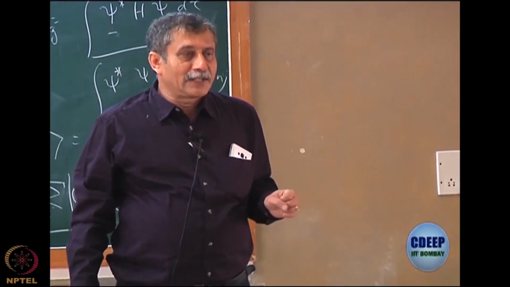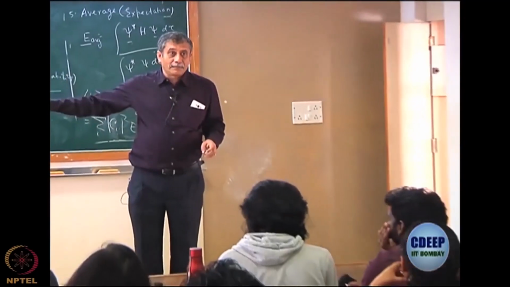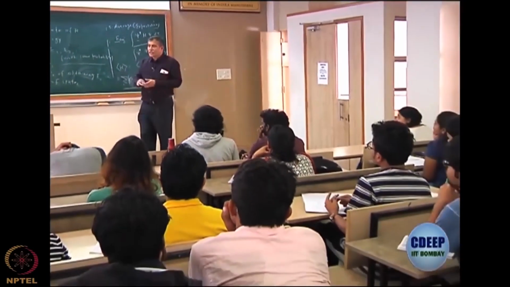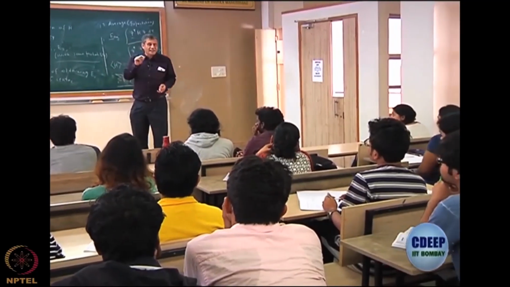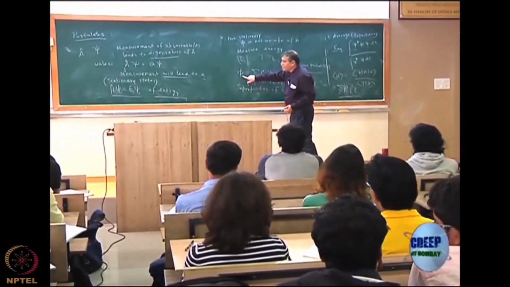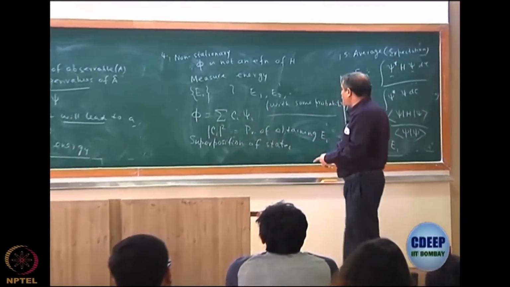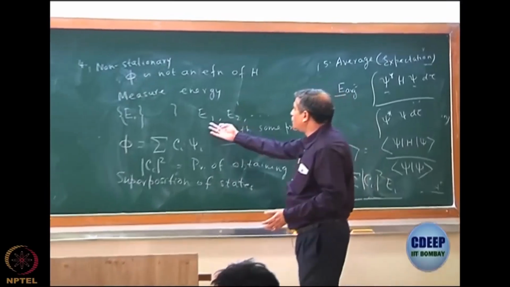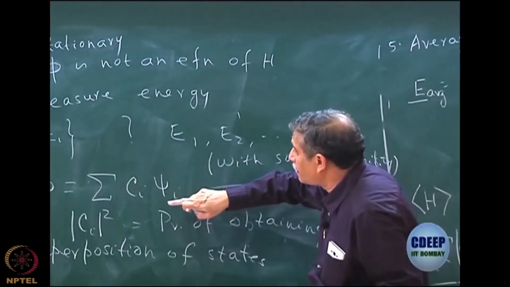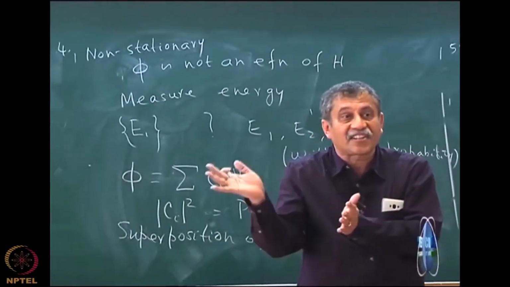Well, I will not worry about it, but to give you an answer, if the same measurement is repeated, then it will always lead to the same value. Because this is a very, very difficult interpretation of Dirac. It says that after you make the first measurement, each state gets converted to its corresponding eigenfunction. See, for example, somebody may get E1, somebody may get E2. The person who gets E1, for whom the state will be converted to psi 1. And once it is psi 1, now it is a stationary state.